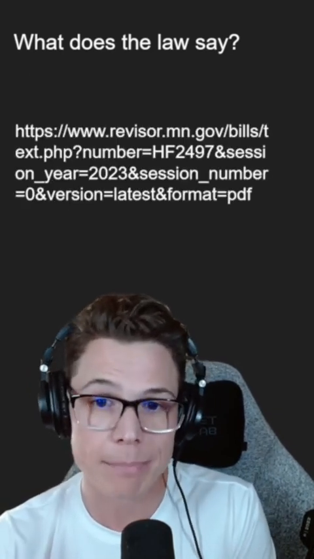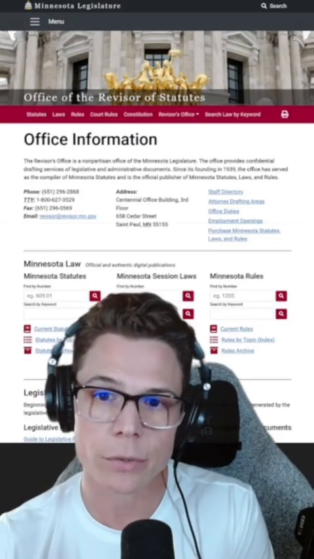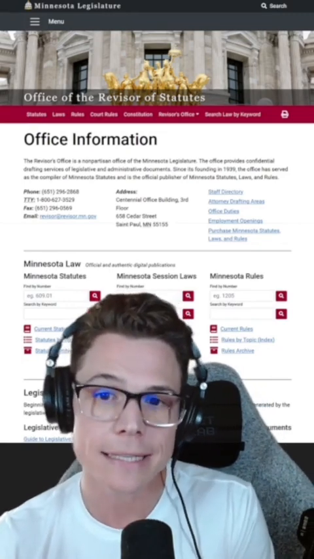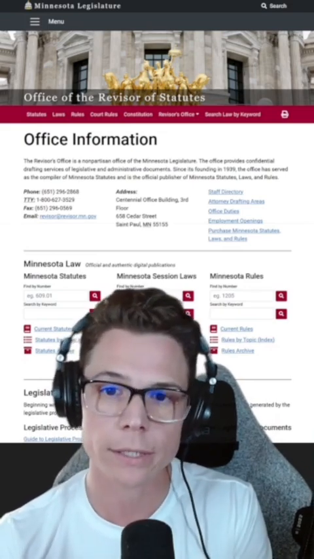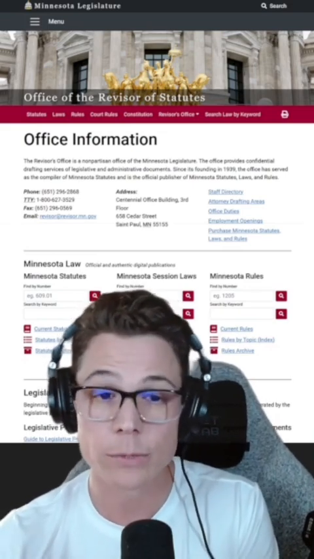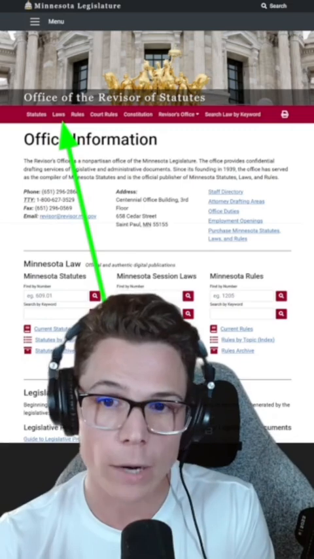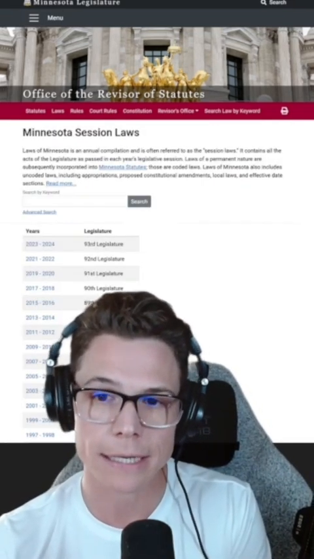The link I was expecting looks something like this. This is a link to Minnesota's Office of the Reviser of Statutes, which is just a fancy title to say that this is where you'll find the official government versions of laws that are being worked on and laws that have already been passed. That's what we're looking for, a law that's been passed. If you click on the laws link right here, it will take you to the Minnesota Session Laws Index page.